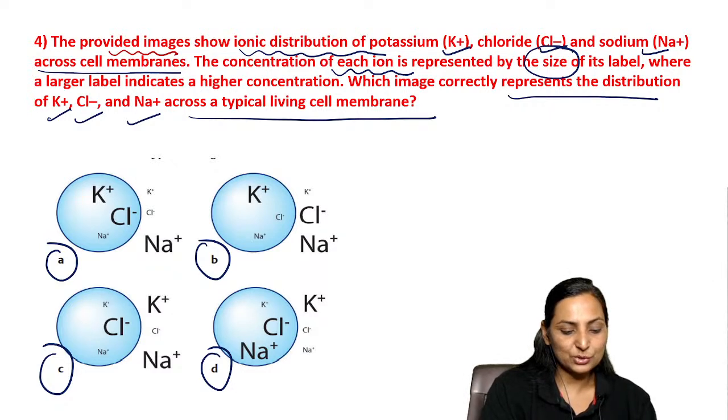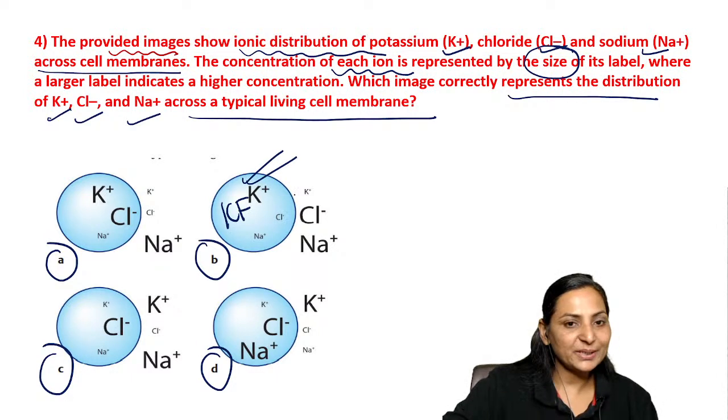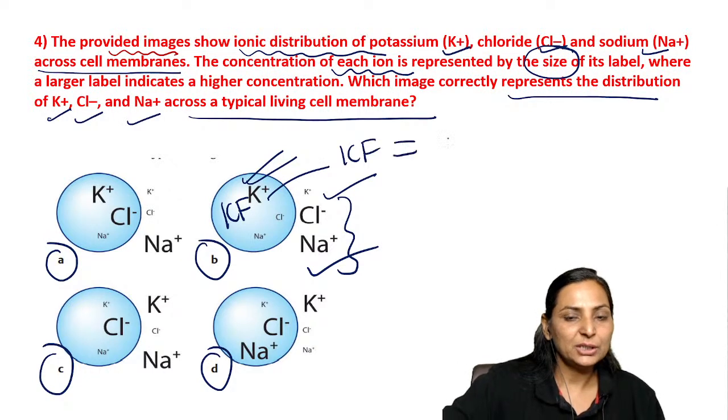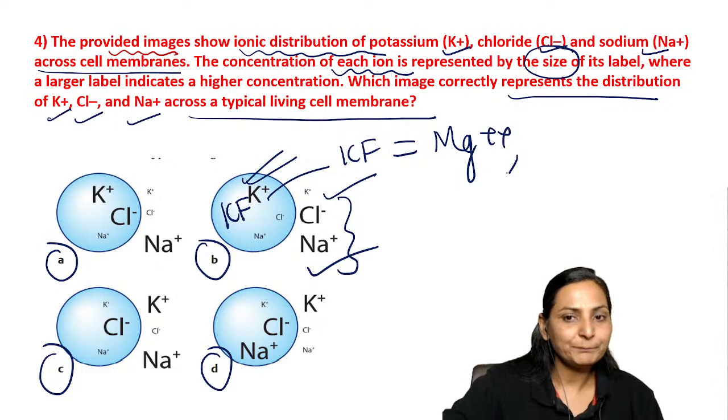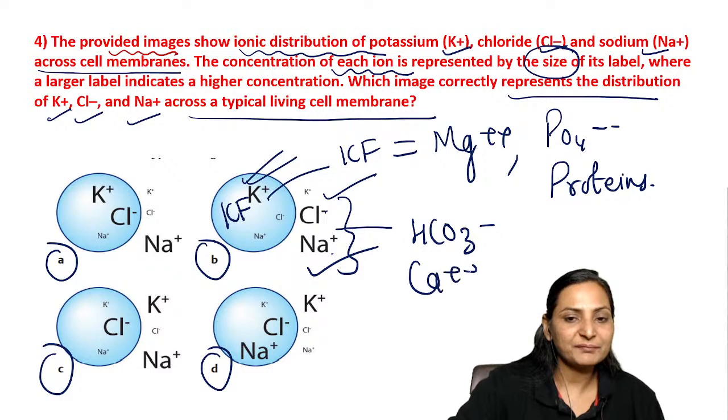Yes, very good, Vishwa. You came up promptly with the correct answer. It is B. So you can see that this is my ICF, where the potassium is more, and this is my ECF, where the chloride and the sodium concentration are more. Also remember that in the ICF, you have more magnesium, more phosphates, and more proteins. Whereas ECF will have sodium, chloride, bicarbonate, and calcium.